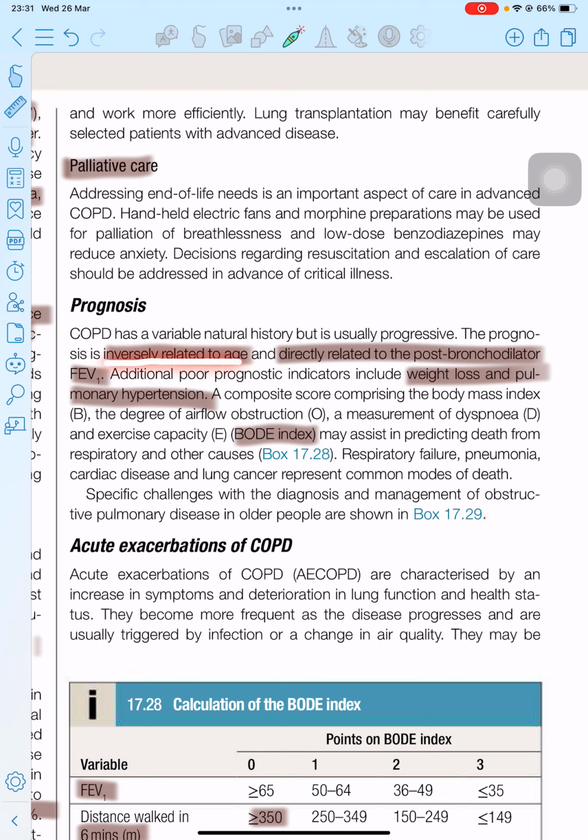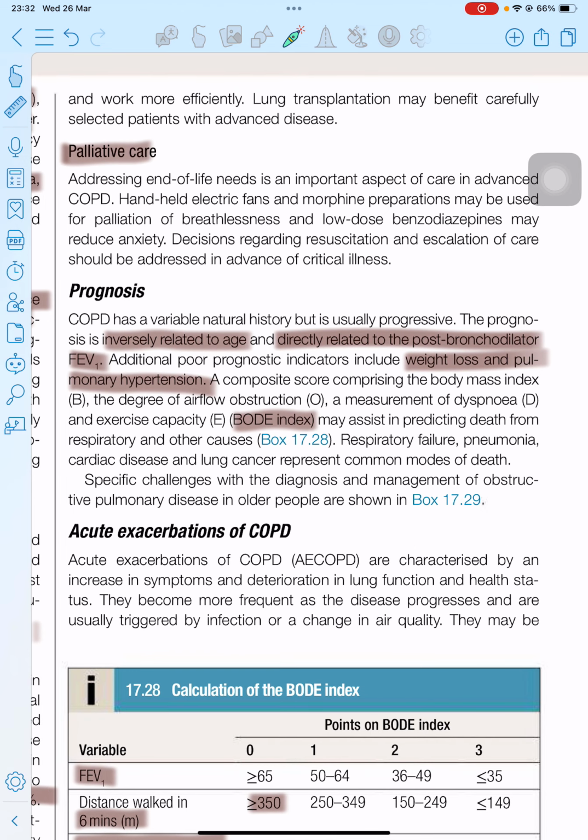If the age is advanced, then the prognosis is bad, and it is also directly related to the post-bronchodilator FEV1 response. And if the person is undergoing weight loss and has pulmonary hypertension, that is thought to be a bad prognosis for the patient. And here is one index, the BODE index, to check the prognosis, where B stands for body mass index, O for airflow obstruction, D for dyspnea, and E for exercise capacity.